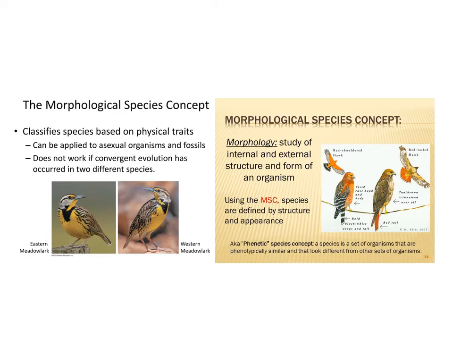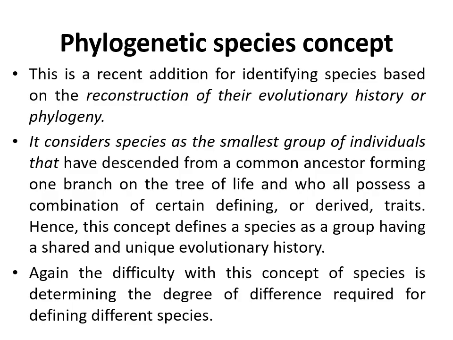And the morphological species concept, again, eastern meadowlark and western meadowlark are the examples where it is the morphological difference between the species that makes them classified into two types of species.